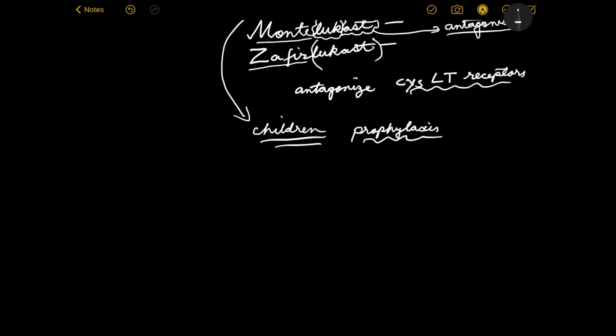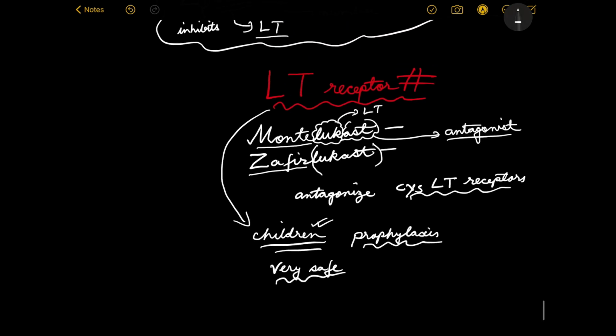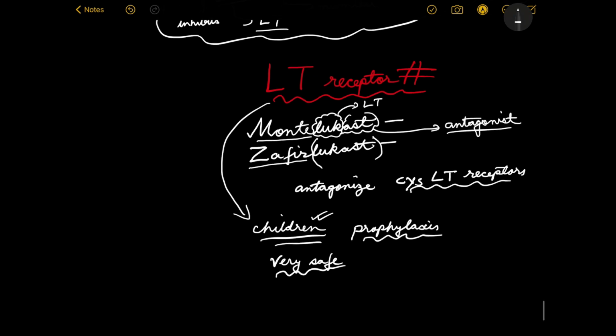And the thing about Montelukast and Zafirlukast is that they are very safe drugs. So that is something which plays a role in them being used for children. But again, not everyone is responsive to these drugs. Okay. So that's more or less everything about leukotriene receptor antagonists.